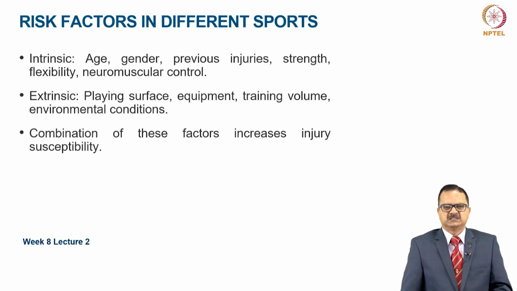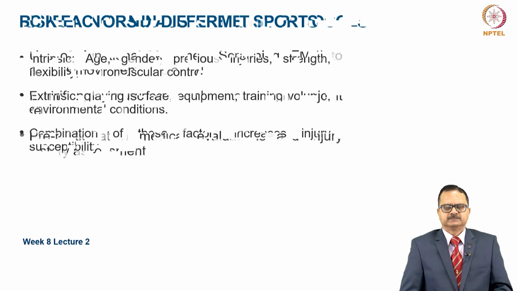We have discussed these risk factors in different sports: the intrinsic risk factors such as age, gender, previous injuries, strength, flexibility, neuromuscular control, etc. The extrinsic risk factors such as playing surface, equipment, training volume, environmental conditions, etc. And there is something called predisposed individual and there's something called inciting event. We have already discussed this in previous lectures. And a combination of these factors increases injury susceptibility.